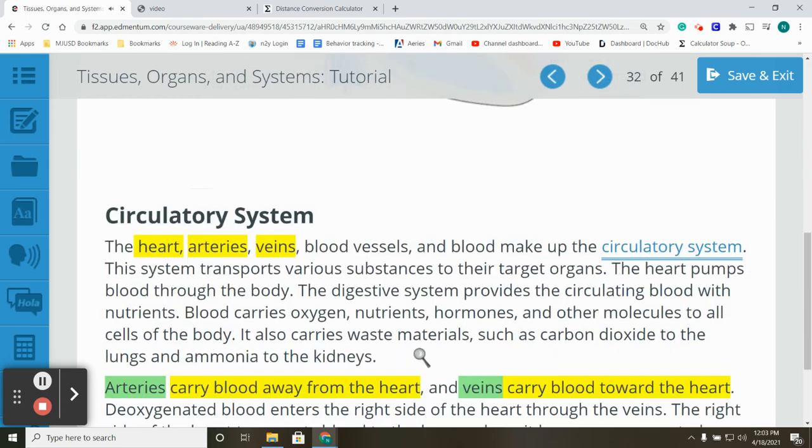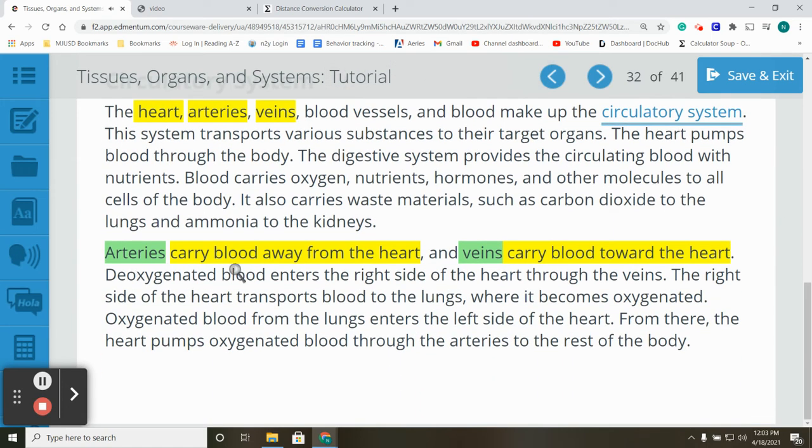Circulatory system. The heart, arteries, veins, blood vessels, and blood make up the circulatory system. This system transports various substances to their target organs. The heart pumps blood through the body. The digestive system provides the circulating blood with nutrients. Blood carries oxygen, nutrients, hormones, and other molecules to all cells of the body. It also carries waste materials, such as carbon dioxide to the lungs and ammonia to the kidneys.